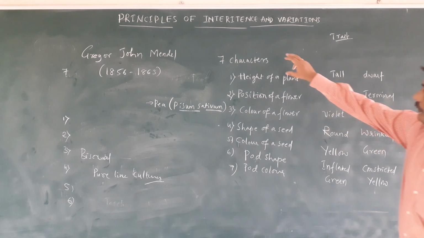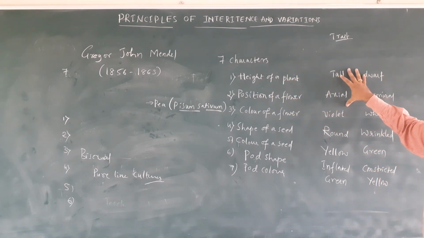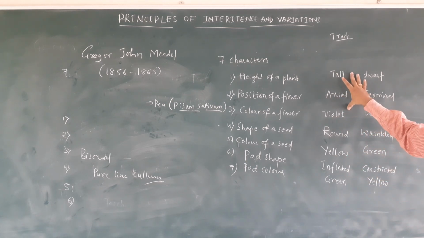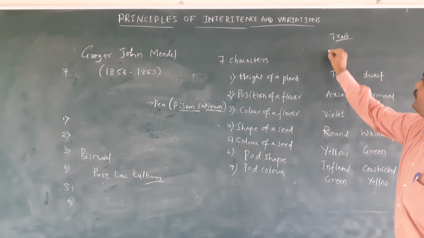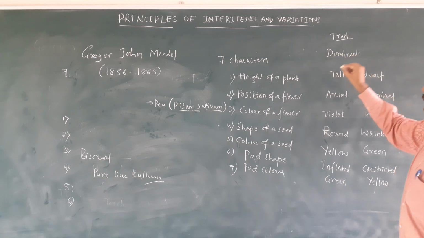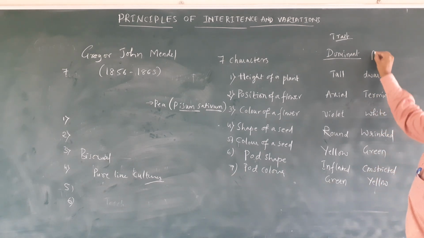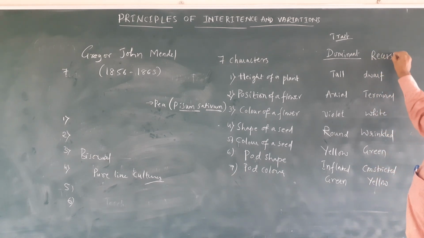So he worked with 7 characters of 14 traits. These all are dominant characters, which express in the generation, and these all are called recessive characters.